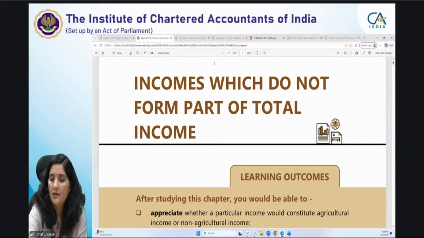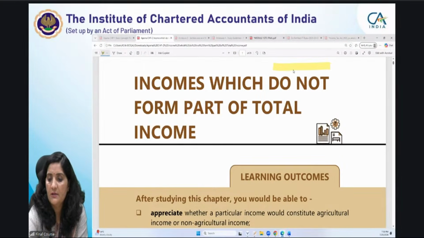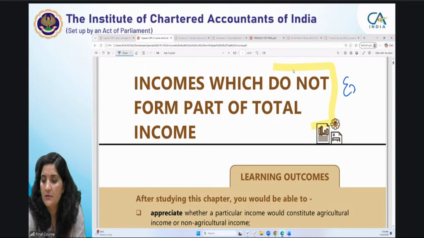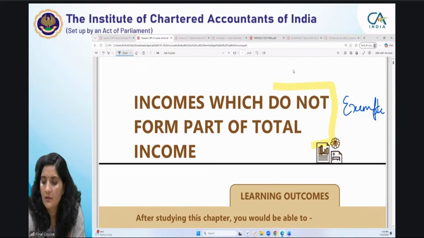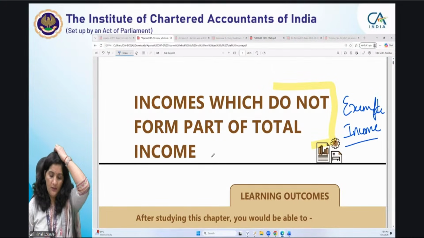This we can term as exempted income, right? ठीक है, जो बिल्कुल भी not included at all. ठीक है? So this is the chapter itself.